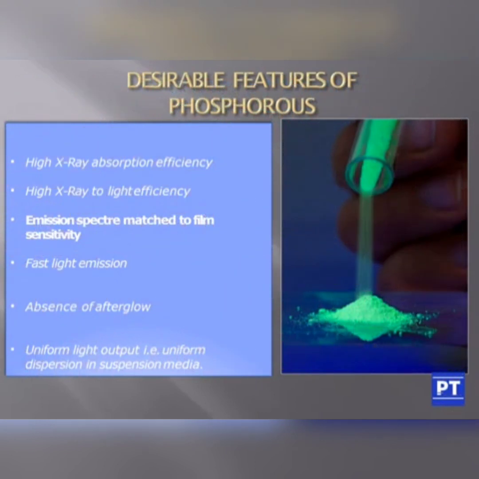Desirable features of phosphor. So what are the peculiarities of this phosphor layer? It is having high X-ray absorption efficiency, high X-ray to light efficiency, emission spectra should be matched to film sensitivity, fast light emission, absence of afterglow, uniform light output, that is uniform dispersion in suspension medium. The main point is that the high X-ray to light efficiency should be there.